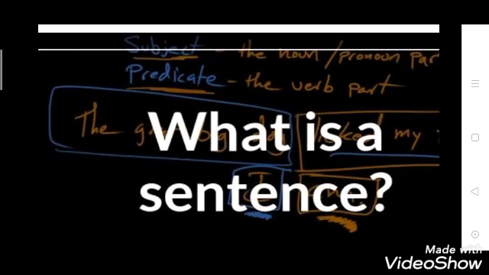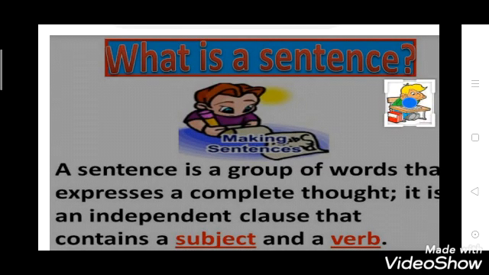In today's video, we will do revision from chapter 1, the sentence from your grammar book. Now let's begin with our class. What is a sentence? When we say sentence, then what comes to our mind? A sentence is a group of words that expresses a complete thought. It is an independent clause that contains a subject and a verb.